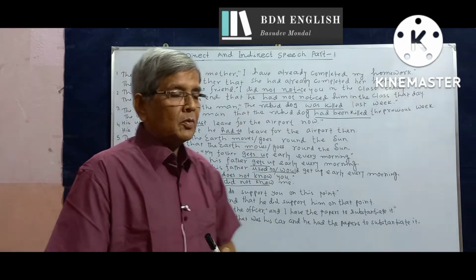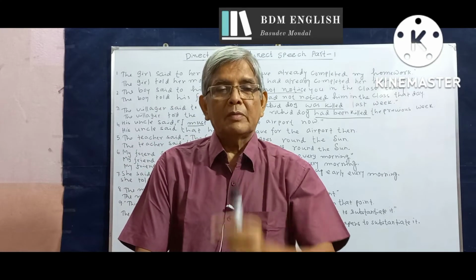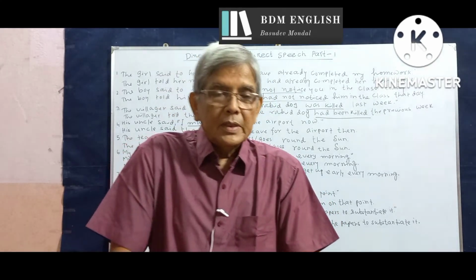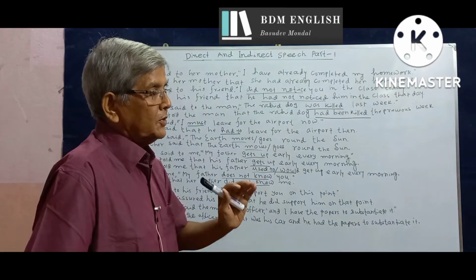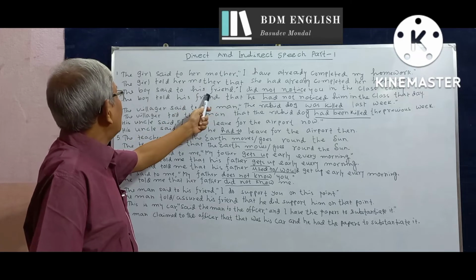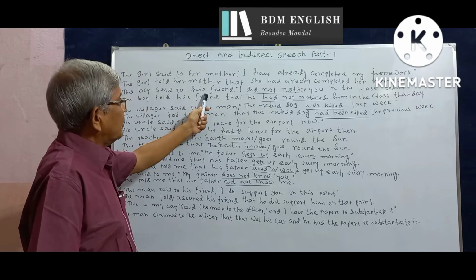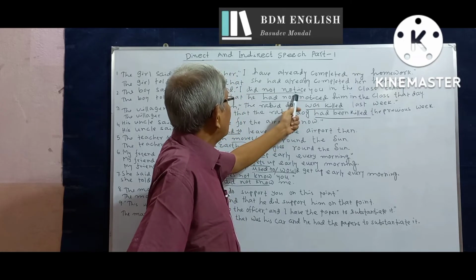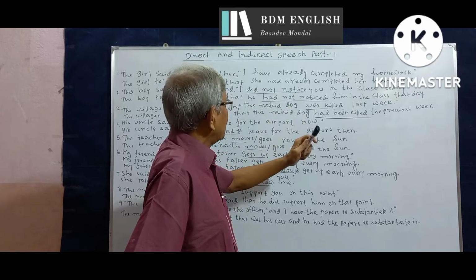Any second person pronoun, of course there is one second person pronoun you and its possessive form your, takes the person, number and gender of the person spoken to, that is mother or here his friend, the boy's friend. So you here is the boy's friend. It is the object of the verb did notice.